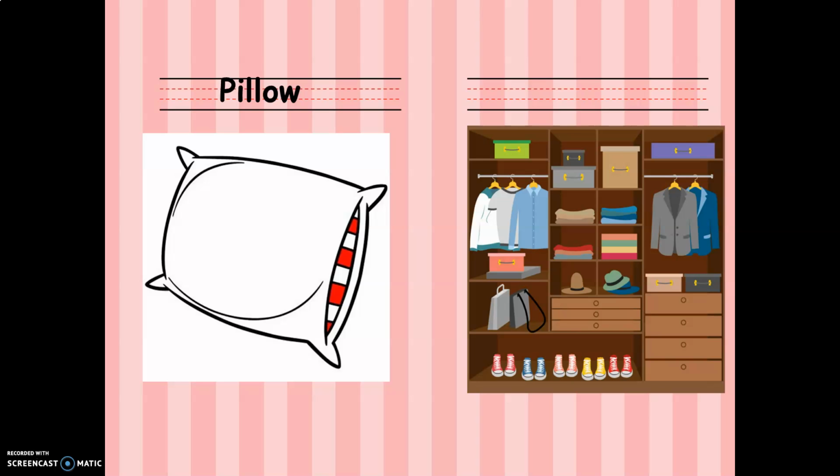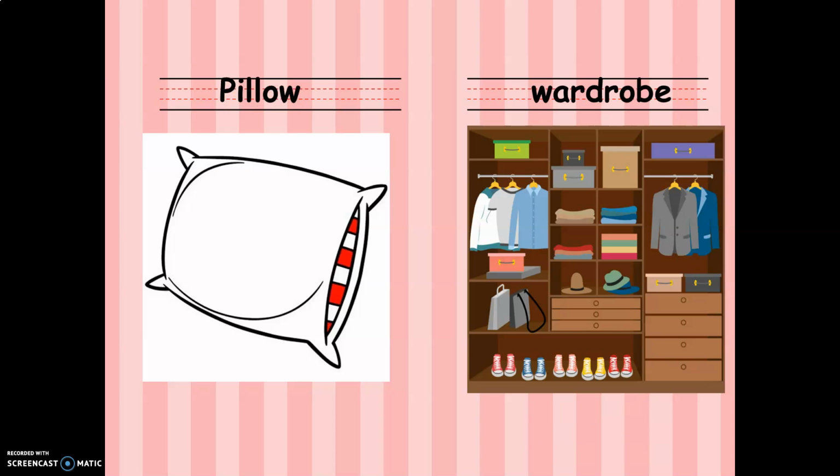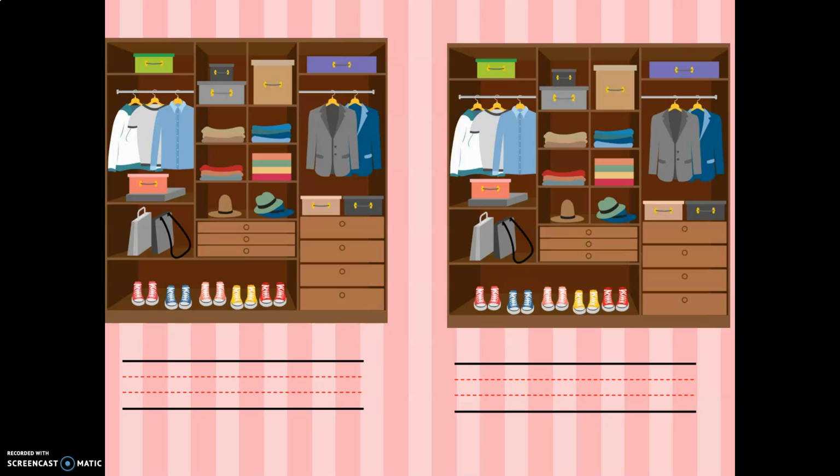And the second word, what can you see here first? I can see some clothes, shoes, hats, bags, t-shirts, and boxes. What do we call this thing, girls? We call it wardrobe. So what is this? This is a wardrobe. W-A-R-D-R-O-B-E. This is a wardrobe, and this is a pillow. After that, I will ask you to come to the board to write the word wardrobe between the lines.